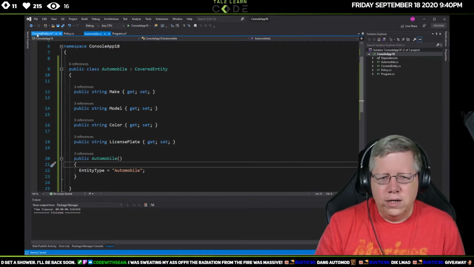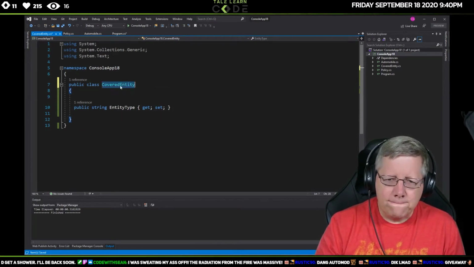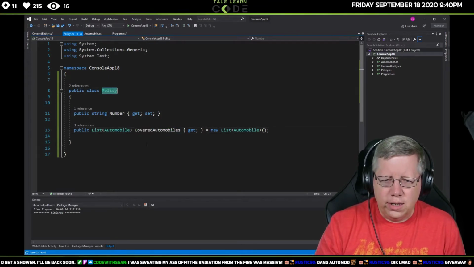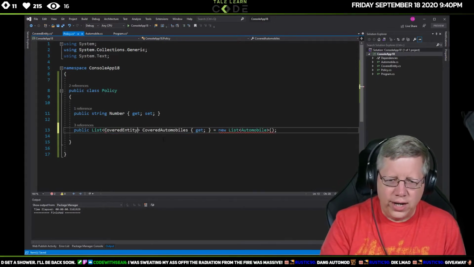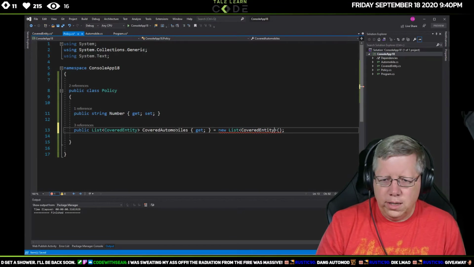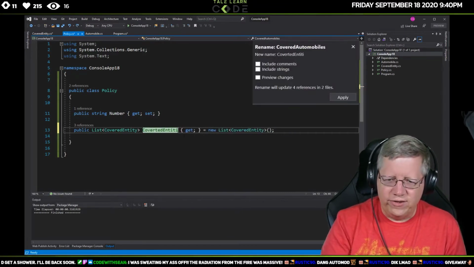And then again, just to make this a little bit better of an example, in policy, instead of saying automobile, we'll call this covered entity. And then here, we'll rename this to covered entities.